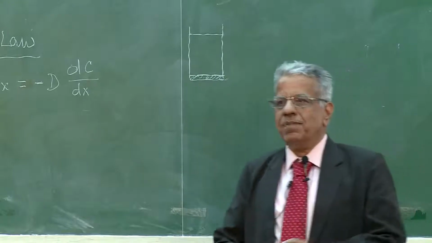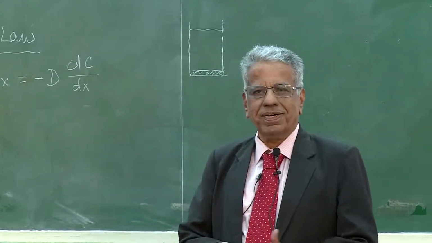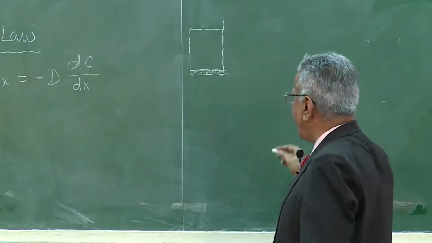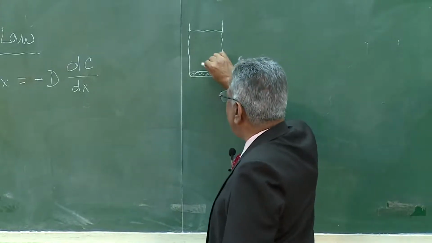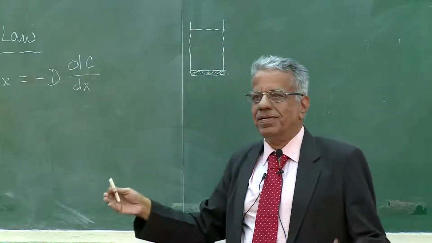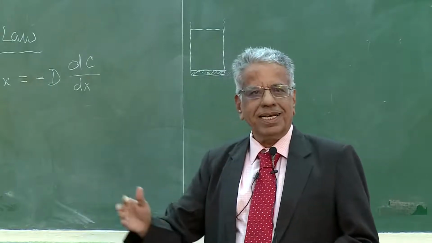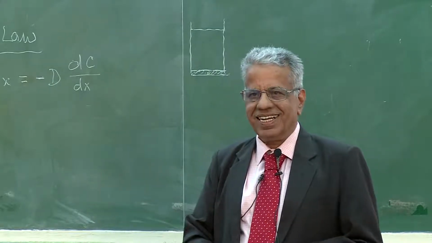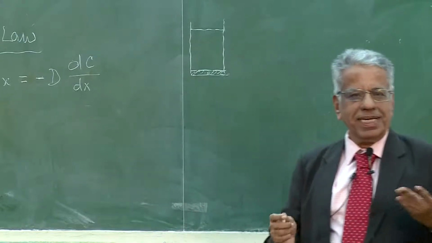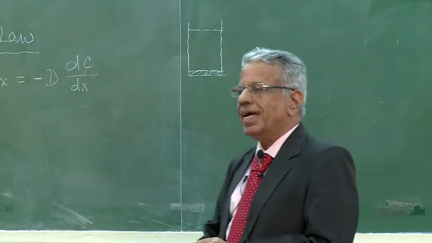I gave you the example of ammonia and air, and now sugar molecules are free to move. Those molecules which are dissolved, sugar molecules will try to go to milk molecules, and milk molecules of course will try to go to the sugar region, and slowly it will homogenize, right. So, the molecular motion is in action now, and eventually we are going to get sweet milk.